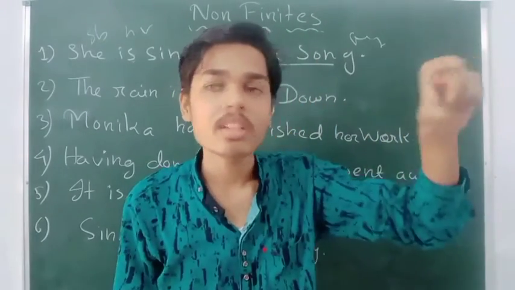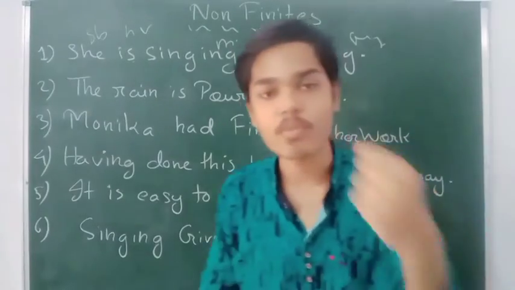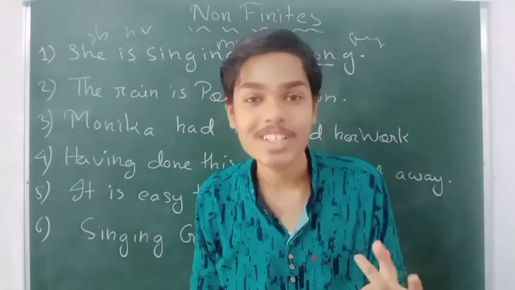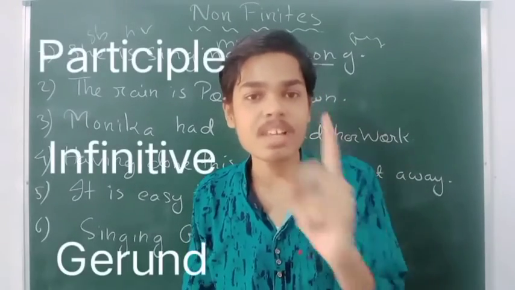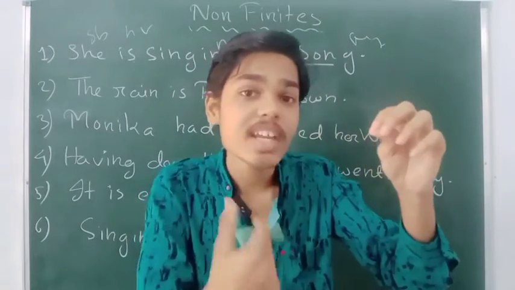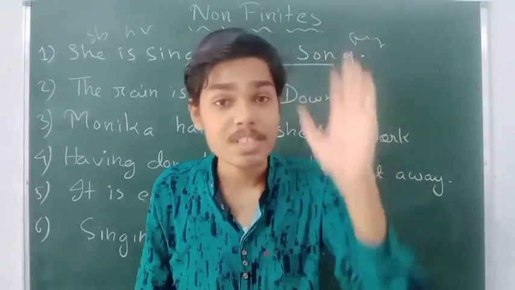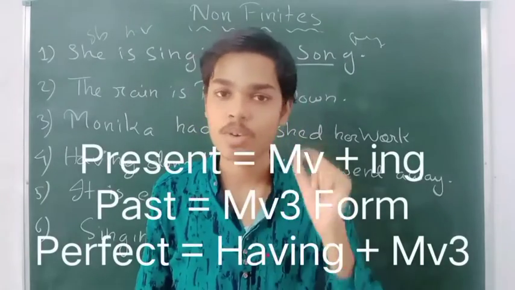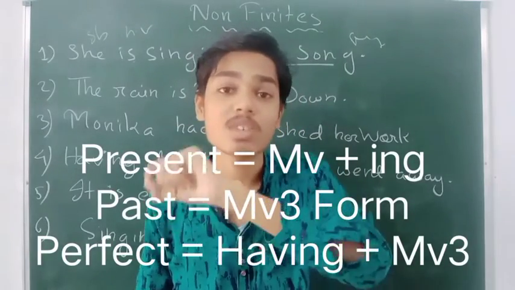Now come to the point on non-finite verbs. What are non-finite verbs? There are three categories of non-finite verbs: participle, infinitive, and gerund. What is a participle? There are three further categories of participle. First is the present participle, meaning using the main verb's first form plus ing. This is the first category of participle, known as the present participle.